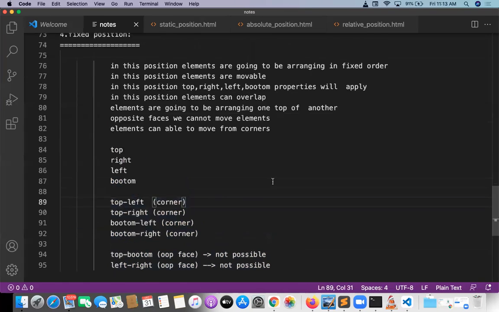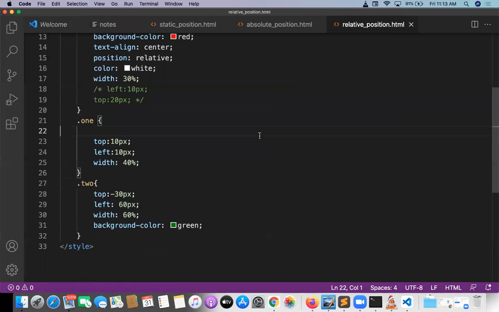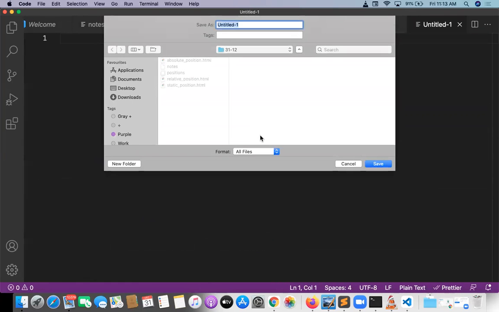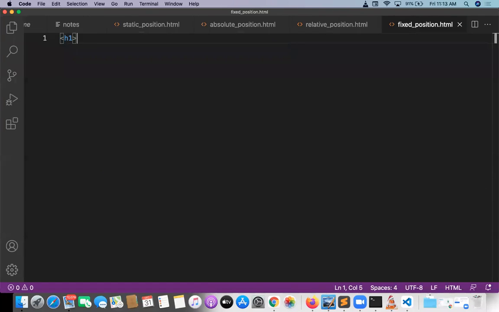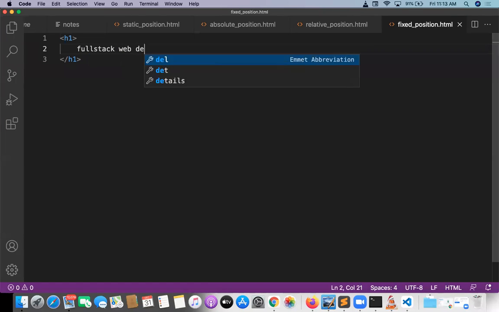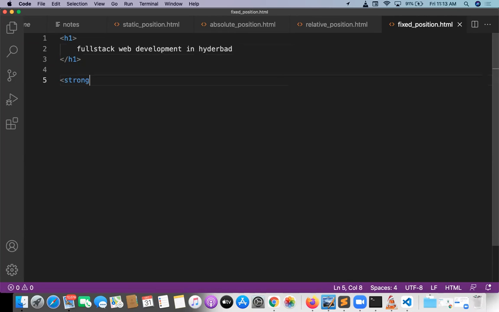Okay, next I will take one simple program for the fixed position. Fixed position dot HTML. Yes, I will take an H1: Full stack web development in Hyderabad. Okay, so let me write some style sheet for this. Style.